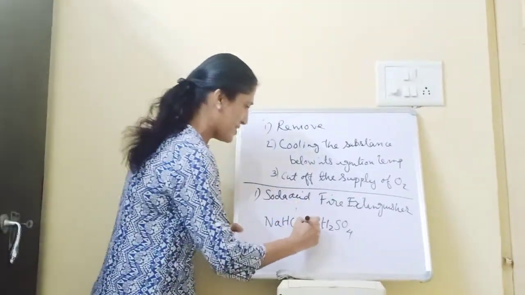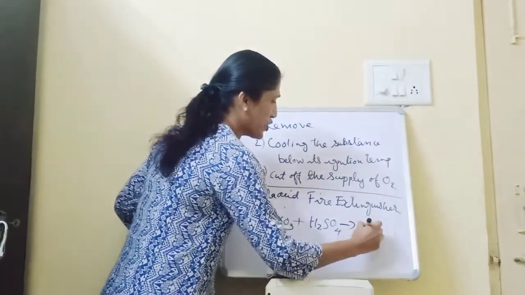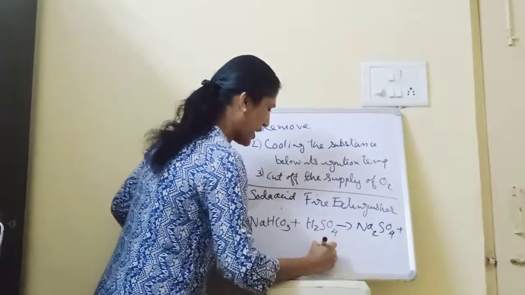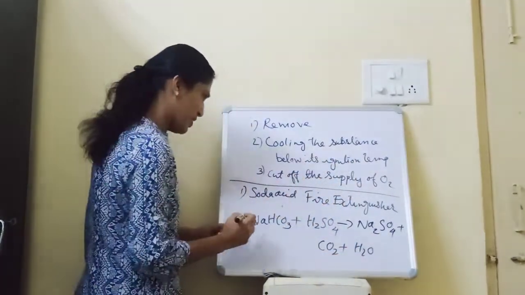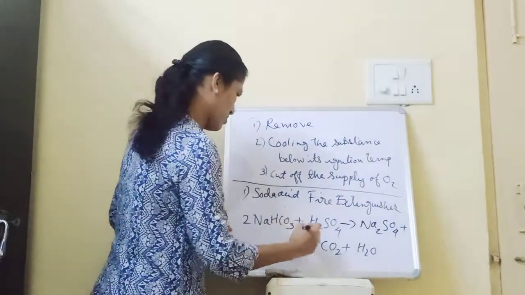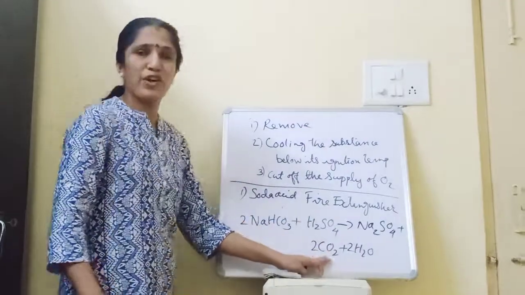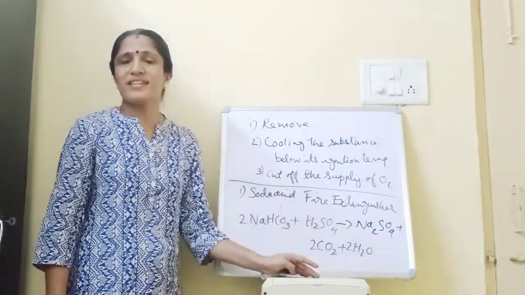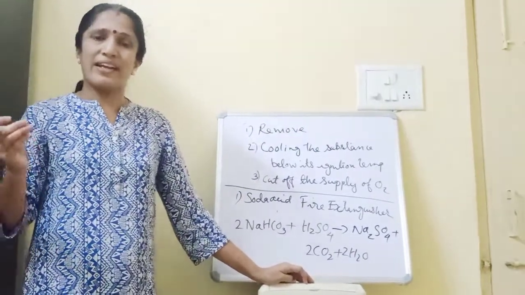Here the reaction is sodium bicarbonate plus sulfuric acid giving sodium sulfate, then carbon dioxide, then water. Okay, so here lots of carbon dioxide is released. And some other extinguishers are foam fire extinguishers and then dry powder fire extinguishers.